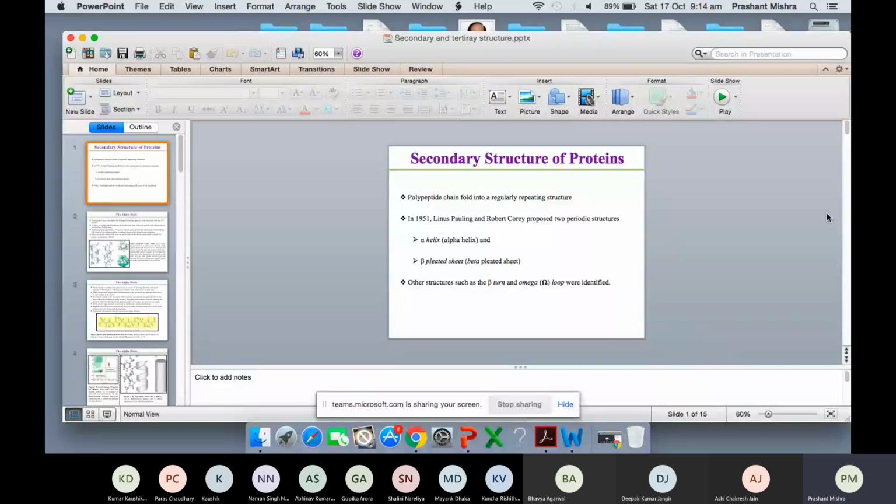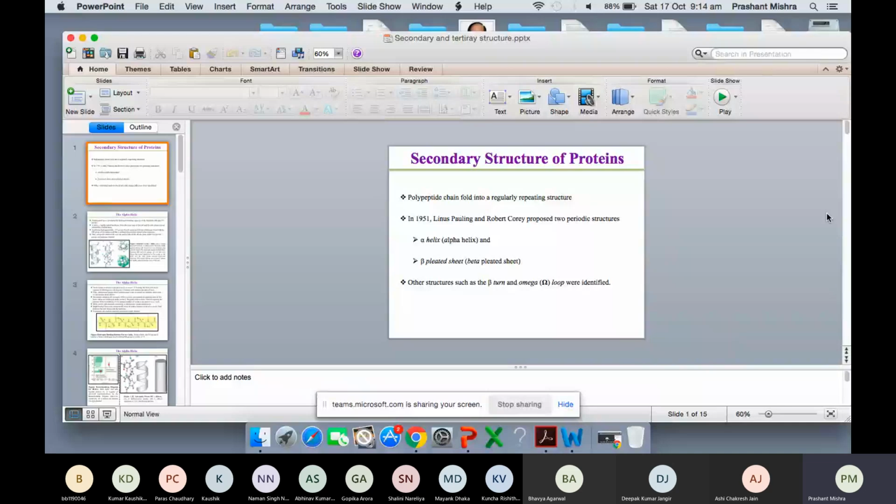Now this CONH can interact with each other by, what should be the interaction? It should be by hydrogen bonding. Now, what is the donor here? Your hydrogen donor is NH, and the hydrogen acceptor is CO. So a hydrogen bond can be formed between CO and H group, which is present in the peptide chain. So this is a repeating chain structure.